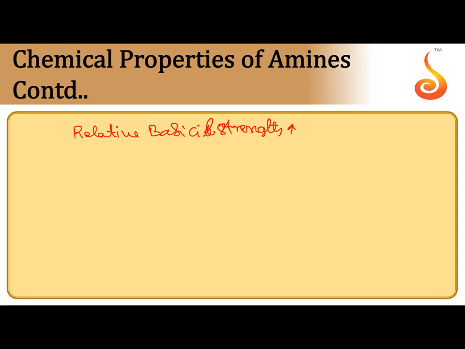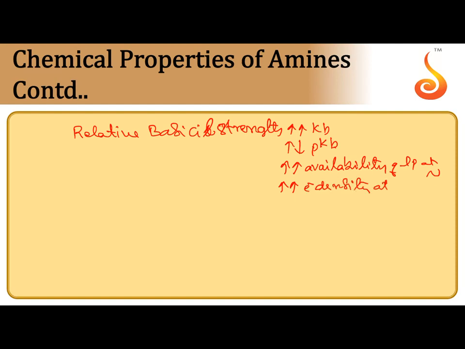It increases with Kb value, it decreases with pKb value, it increases with availability of lone pair at nitrogen, it increases with electron density at nitrogen, and it is increased by an attached electron donating group.